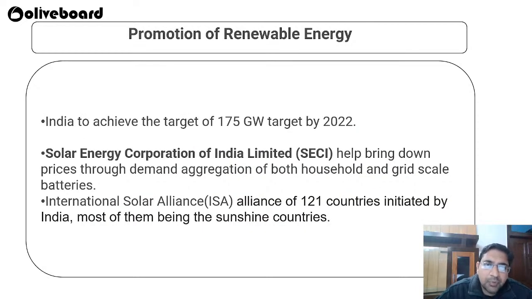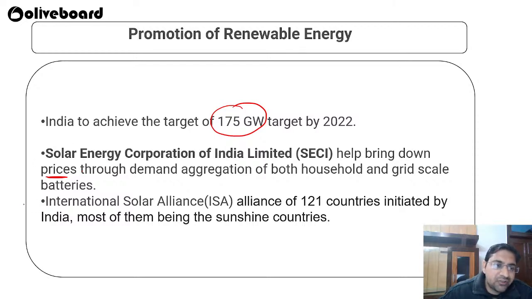So what are the prominent promotions? Now we are also doing promotion of renewable energy, because we made our promise at COP. India wanted to achieve a target of 175 gigawatt by 2022, and we have also reached very close to this number. Solar Energy Corporation of India Limited is helping to bring down the prices of solar energy, and they will also provide solar energy in grid scale and batteries and all those things.